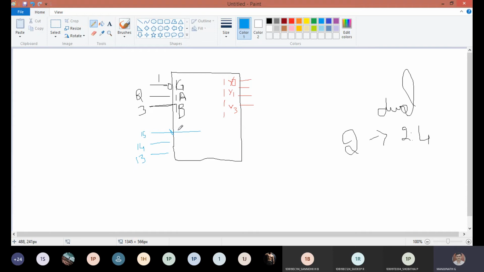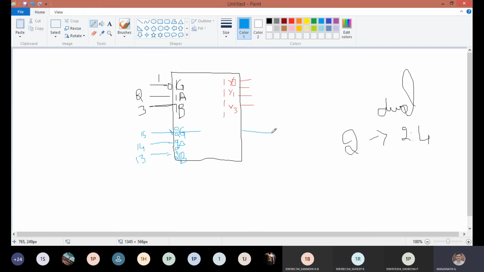What is written here now? In general it is G, but since it belongs to the second decoder, I can write 2G, 2A and 2B. Did you understand the difference between your 138 and 139 IC, everyone? 138 was a 3:8 decoder, but 139 has 2:4 decoders. That is the only change.